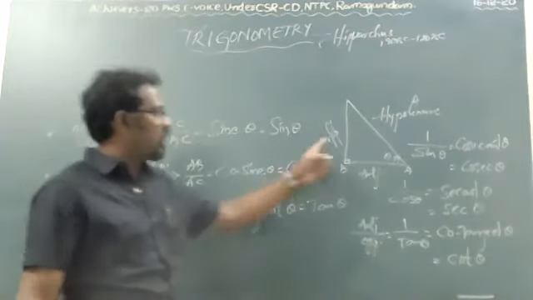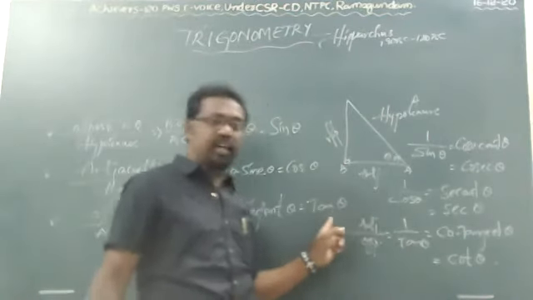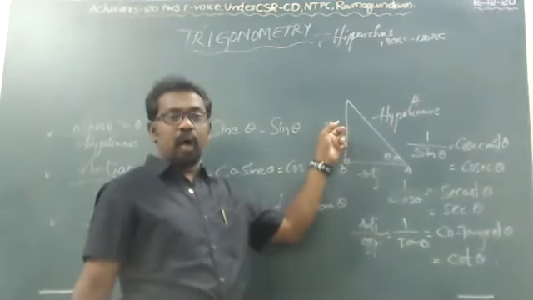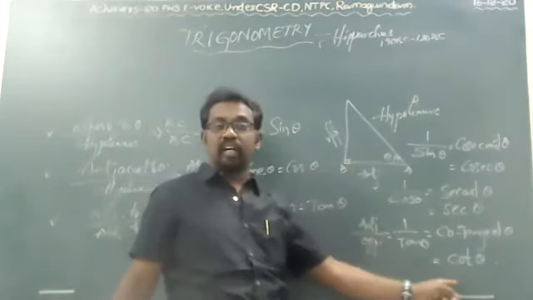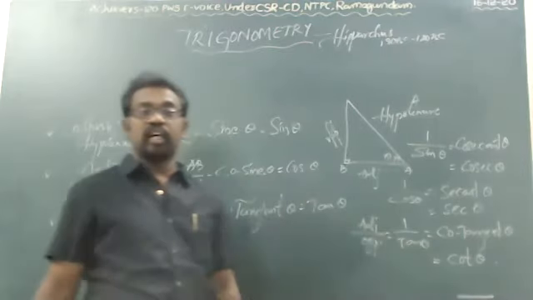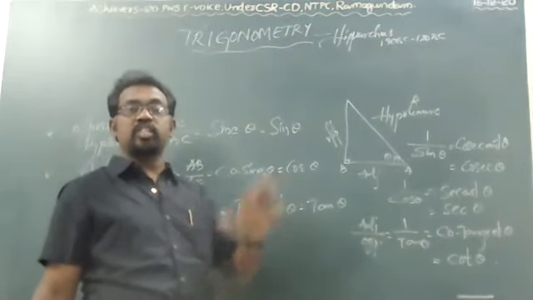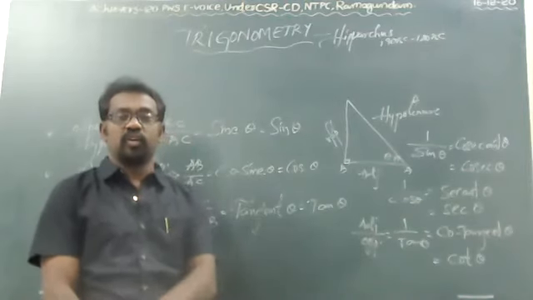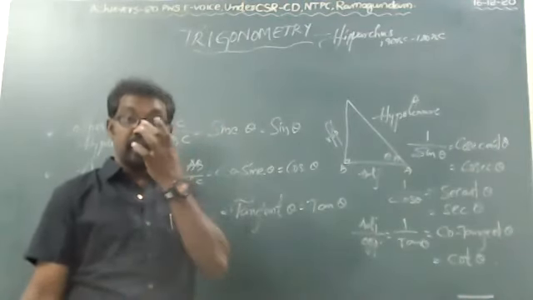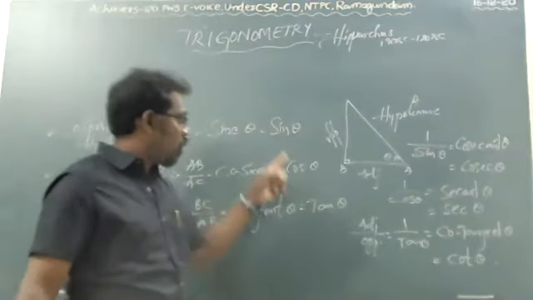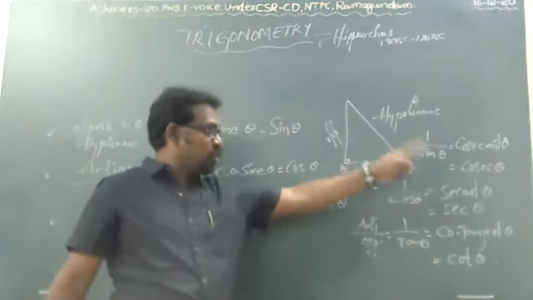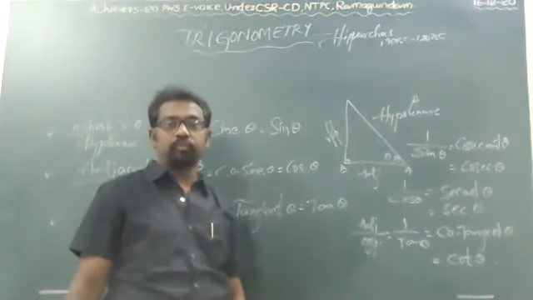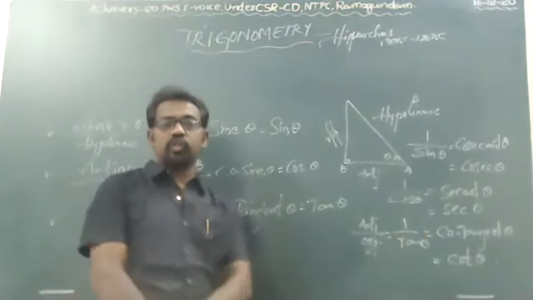Opposite by adjacent is tan theta. Adjacent by opposite is cot theta. So these are the direct and reciprocal 6 trigonometric ratios. The order of the trigonometric ratios is sine, cos, tan, cosecant, secant, and cot. These are the 6 ratios.